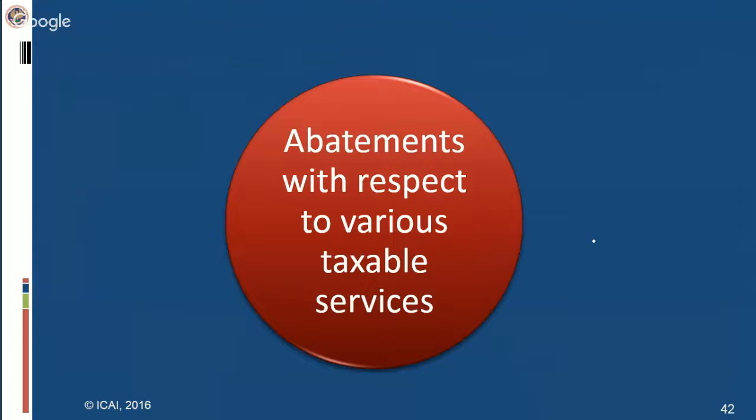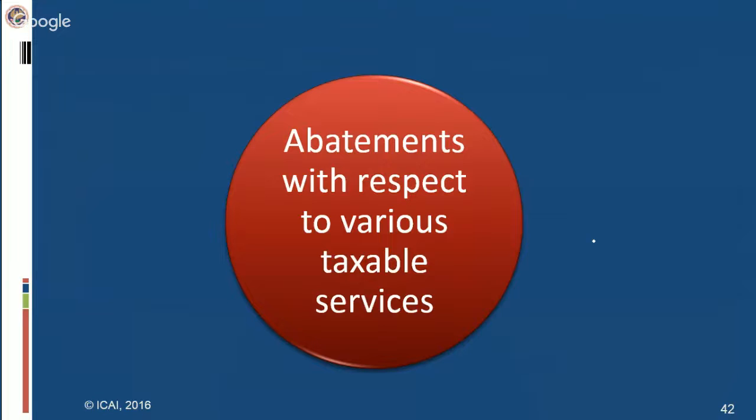So exemptions, as you know, is when the service tax has been entirely exempt. When I say exemption and abatement, what is the difference? As such, both of them are exemptions. There is no difference as such. Exemption is a sort of exemption where the service tax has been remitted. Abatement also is an exemption. What is the difference is that in case of exemptions, the service provider is not liable to pay any service tax. 100% service tax liability is remitted. Service tax is not liable to be paid at all.